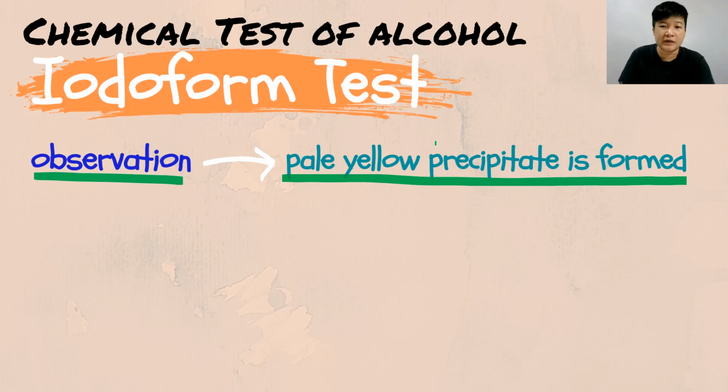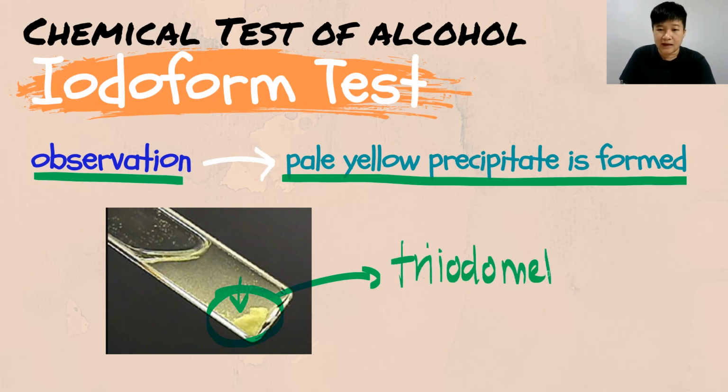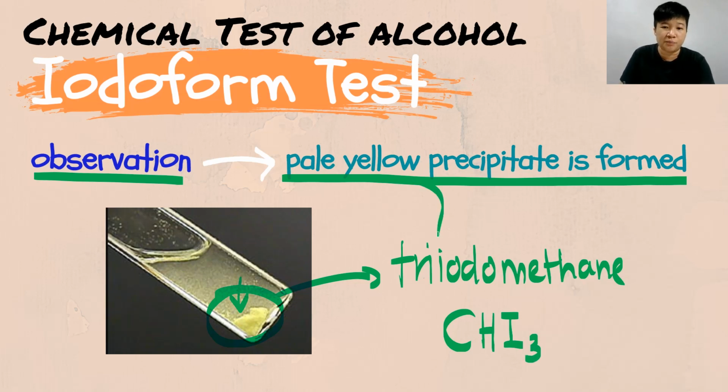What does pale yellow actually look like? That is your pale yellow. Alright? And this pale yellow is actually your triiodomethane. And your triiodomethane is written as CHI3. And this is your pale yellow precipitate, because your CHI3 will become a precipitate, alright?